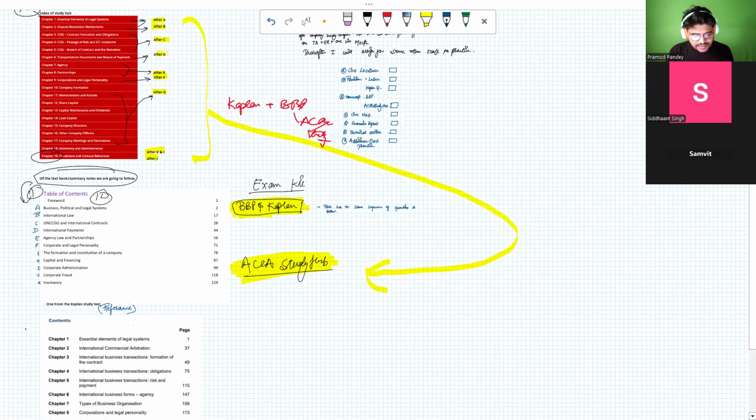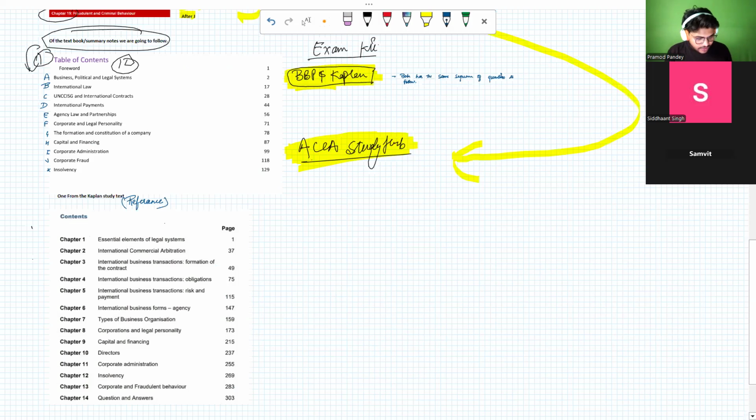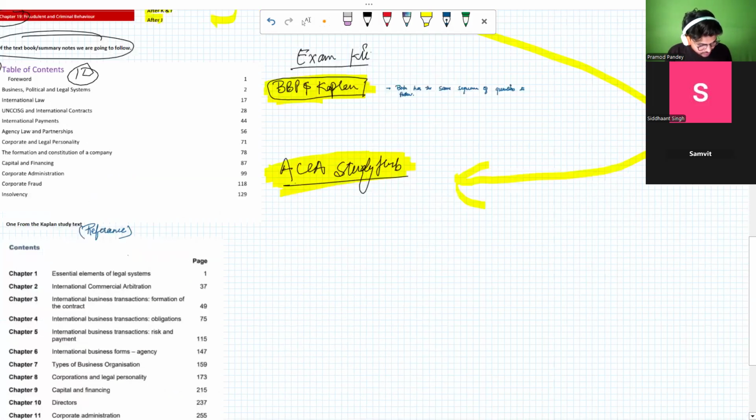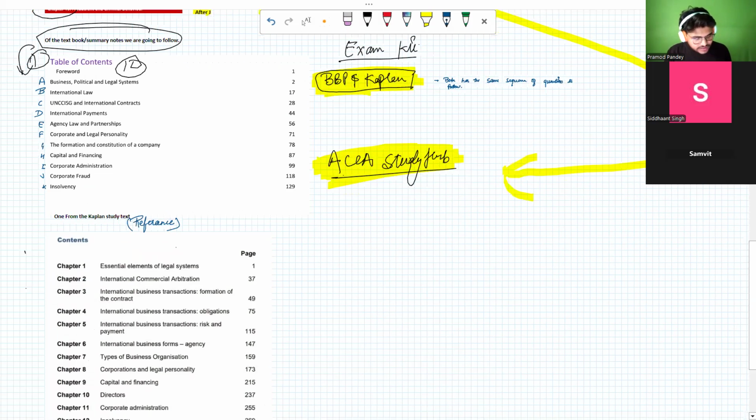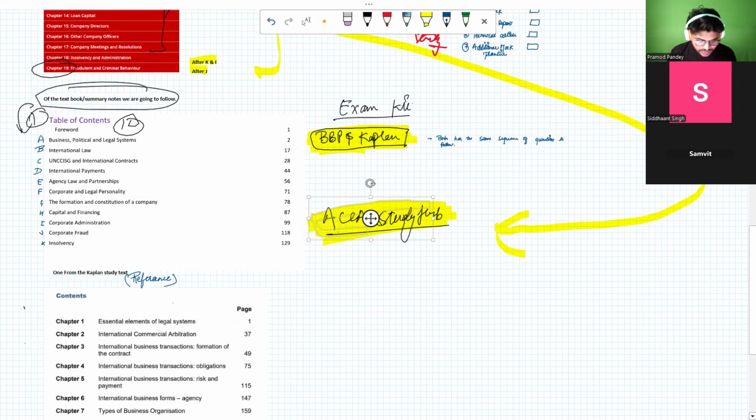I have pasted this just to give you a reference of what other things we have to take care of. In your Kaplan, there are 12 chapters, I guess. Yes, you will have 12 chapters. So we will not be following this; we will just use this area to confirm that we have covered the syllabus. Then you will do the Kaplan kit together with me, then the BPP by yourself, and then move toward the ACCA Study Hub, and how you will be moving toward it.